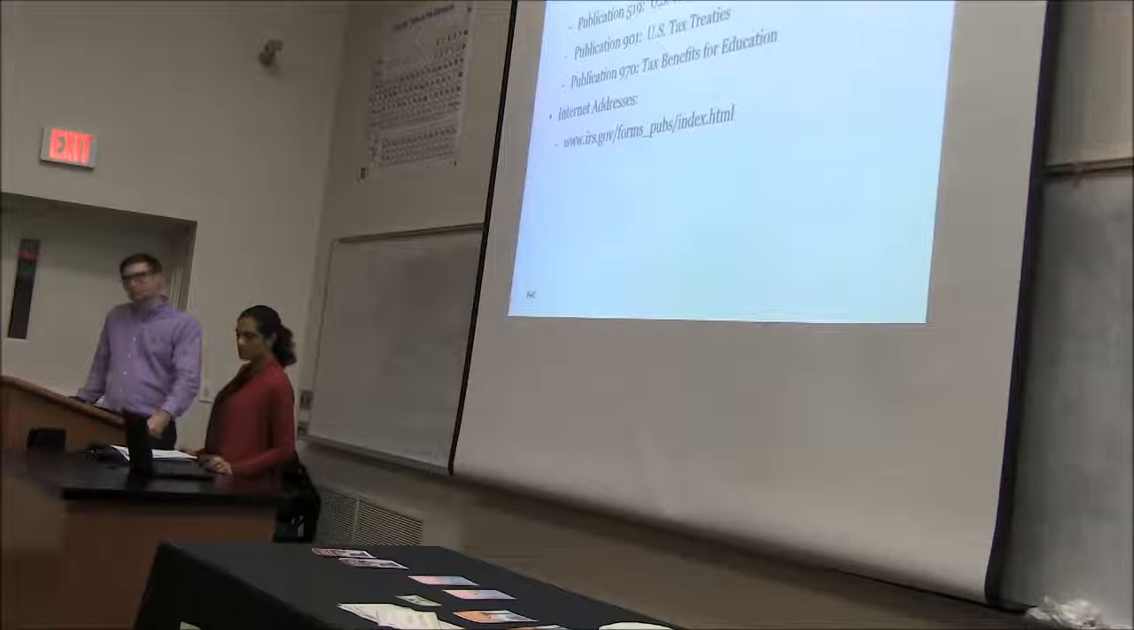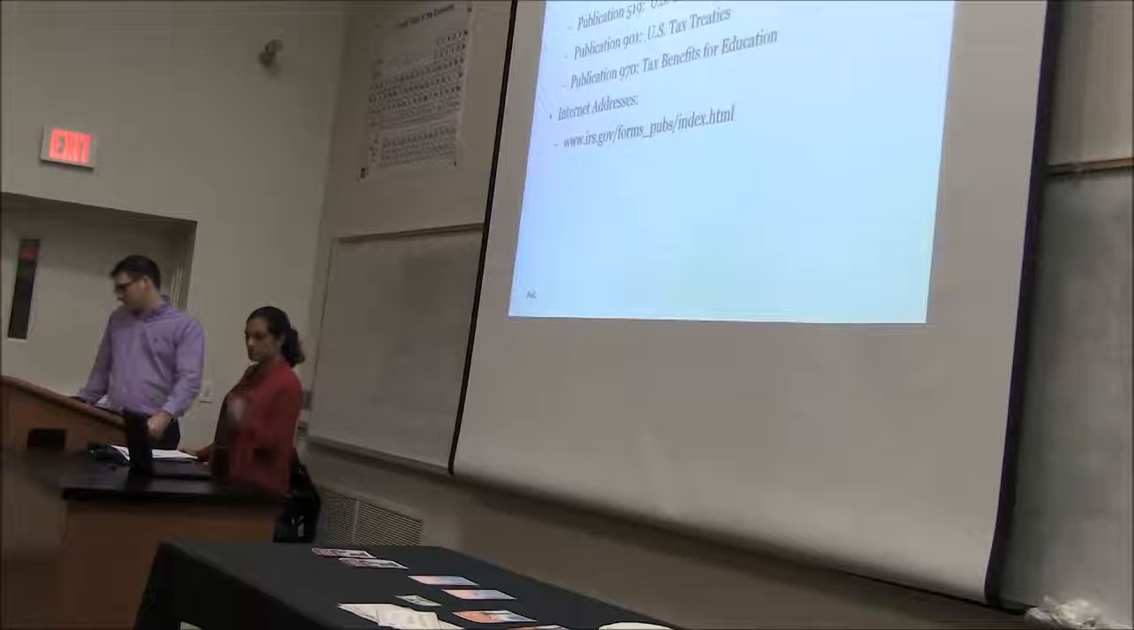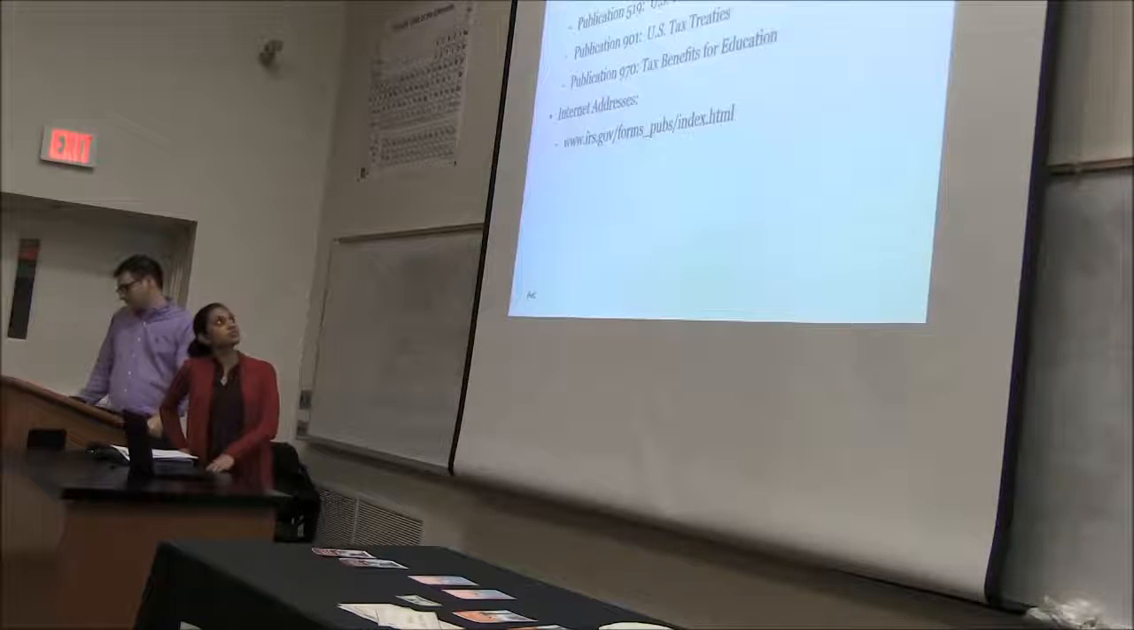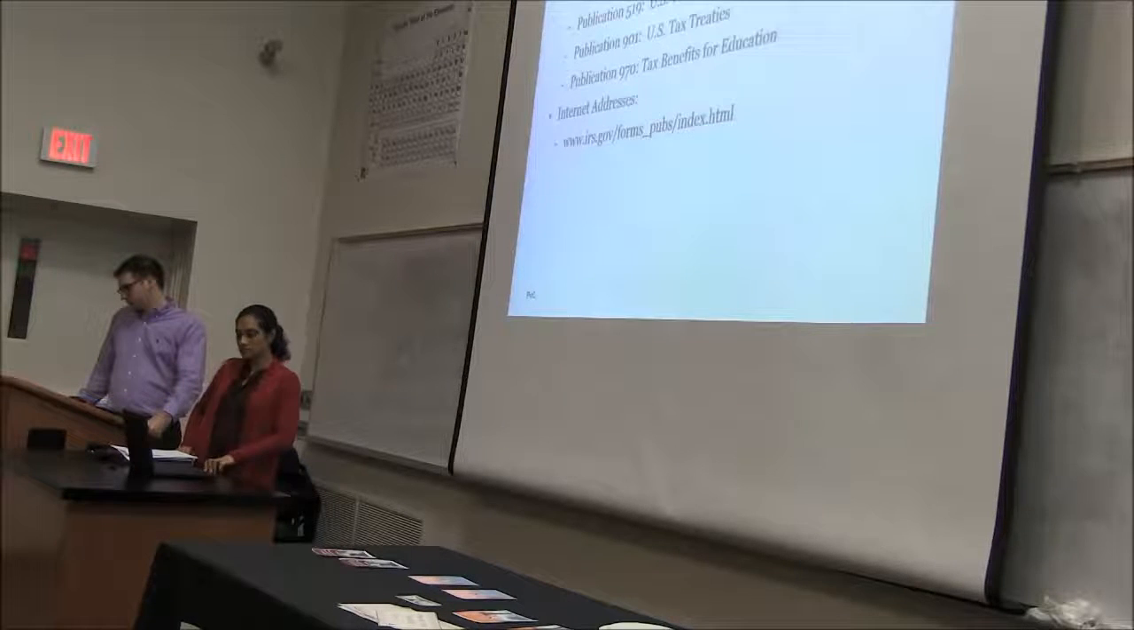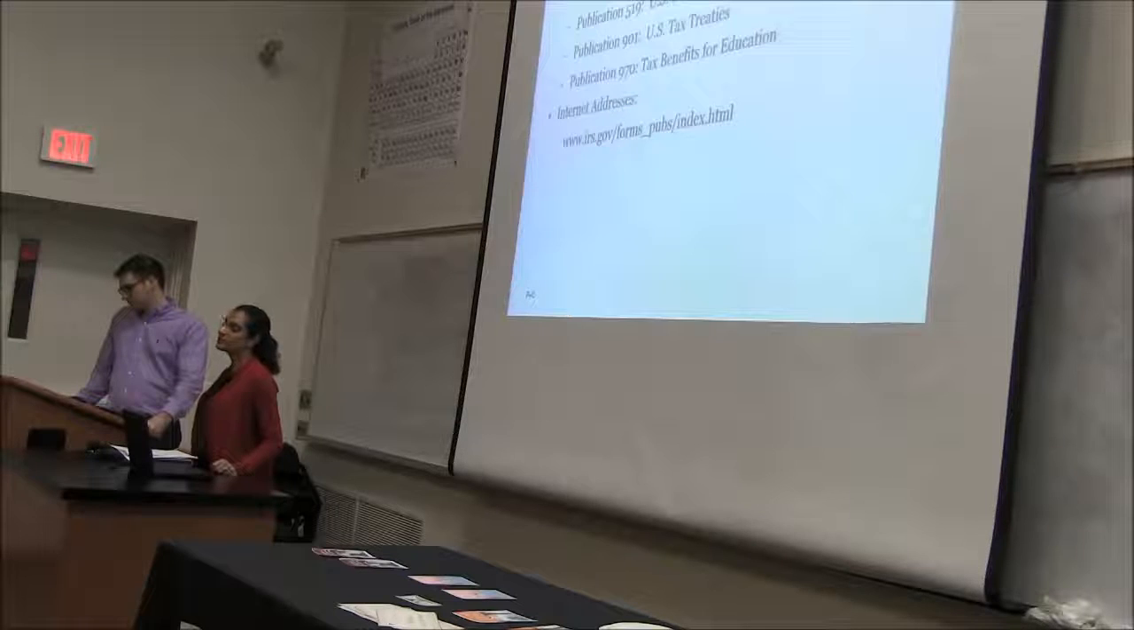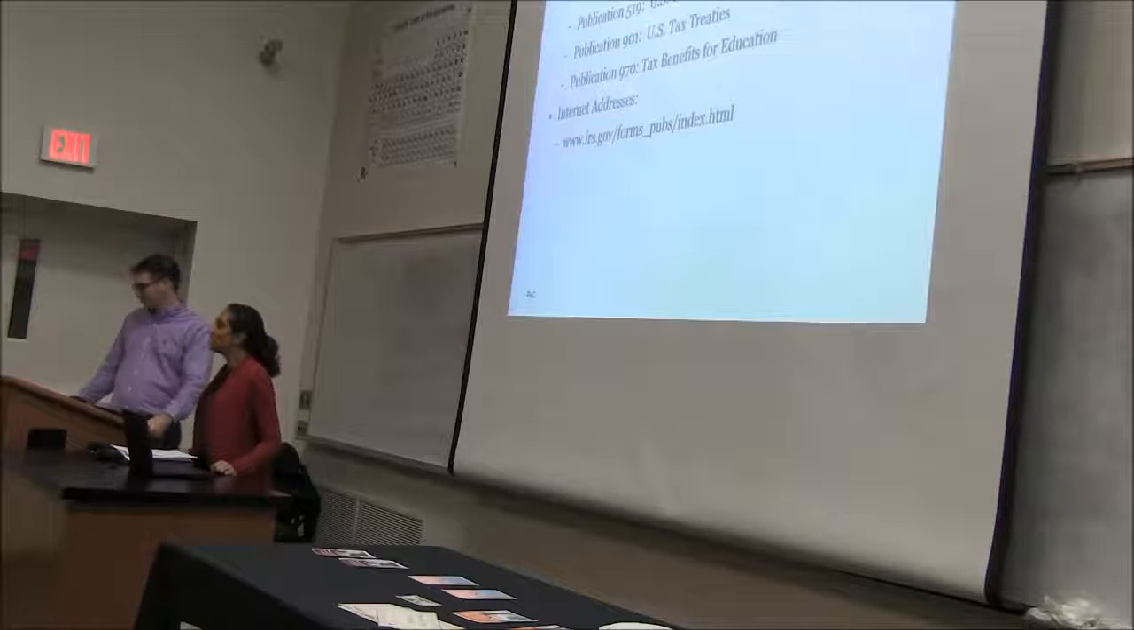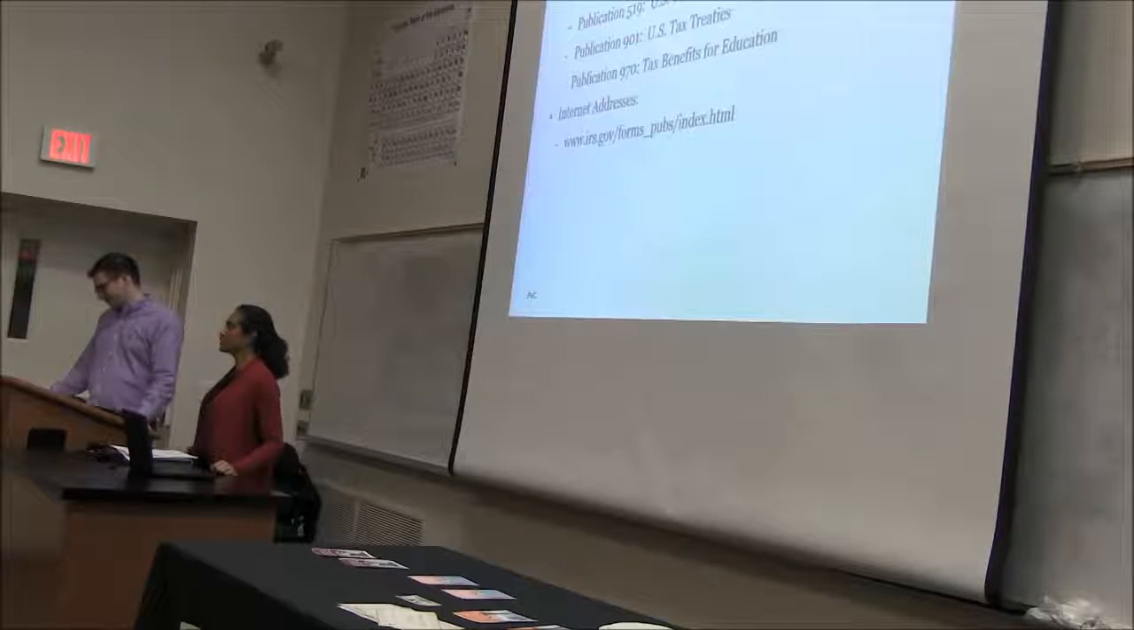So 901 is definitely one of them. There's also some other ones like Publication 17, which talks about your federal income tax. Publication 519 is the guide for aliens. Sorry, I know the IRS refers to anyone that's not a U.S. citizen or a green card holder as an alien.